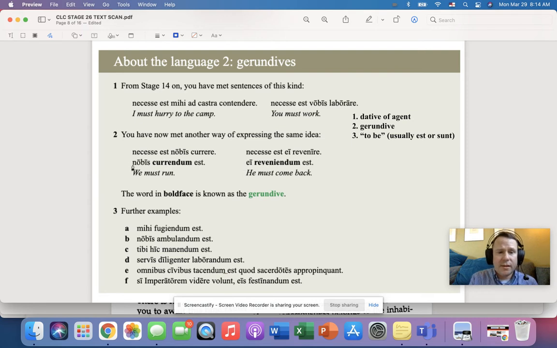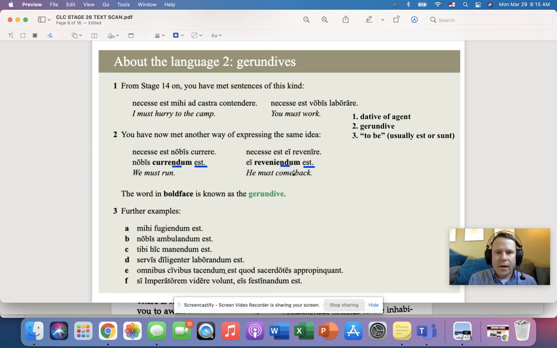If we focus on this, nobis currendum est, or ei reveniendum est. Okay, so when we compare these two things, hopefully we see some things in common. First of all, they're three words, right? Second, the first thing that I hope that you see is that they both have est. And then notice that the verb here, so we already know this verb, curro, currere, means to run, but notice that we have this nd here. And venio means to come back, to return. And notice that we have an nd there.